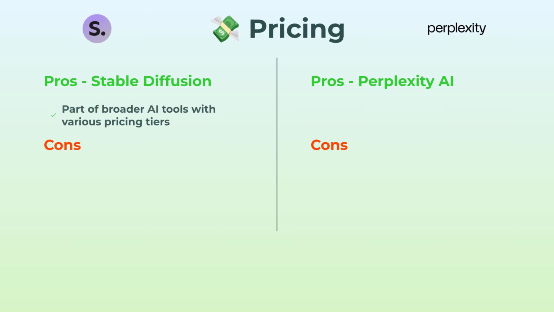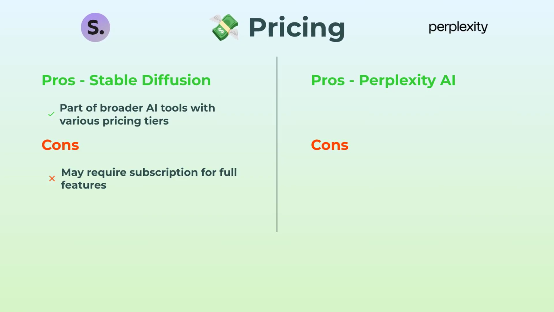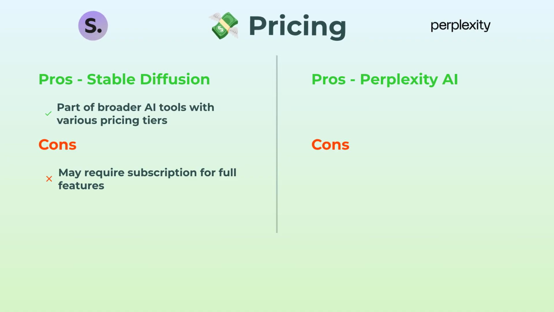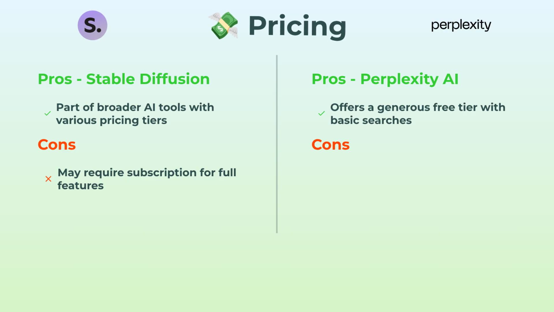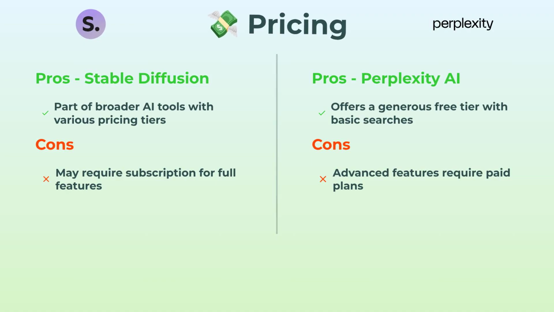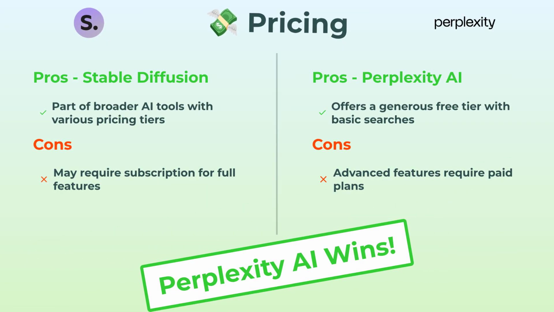Last up, pricing. Stable Diffusion usually comes bundled with a bunch of other AI tools. Tons of pricing tiers, so you do have options. But yeah, the best features? Those are stuck behind paywalls. Perplexity AI offers a pretty generous free tier, especially for casual searches and basic research. But just like Stable Diffusion, some of the advanced goodies mean pulling out the credit card. Pricing-wise, Perplexity AI makes it a little easier to try before you commit. So this round goes to Perplexity AI.